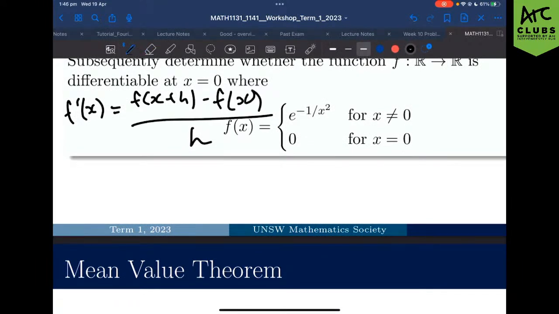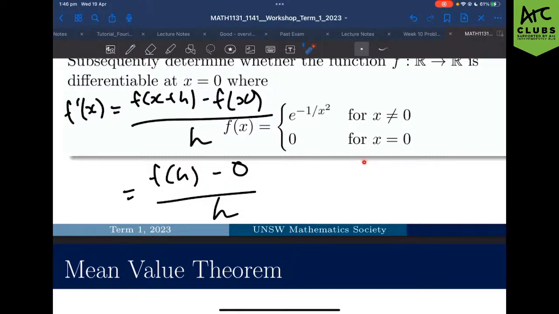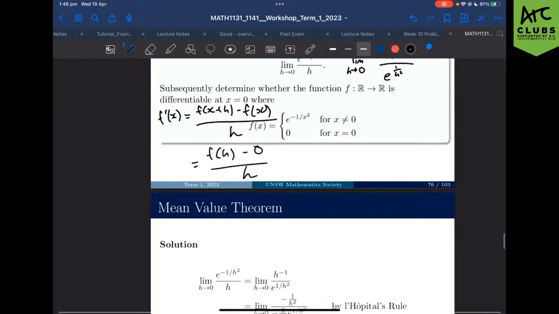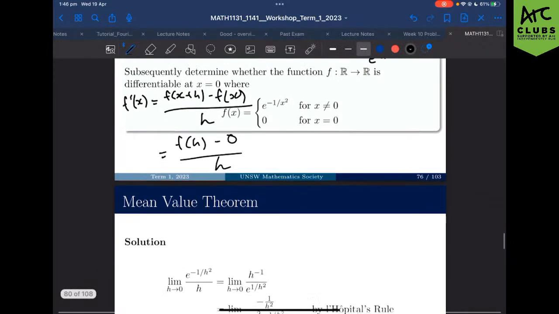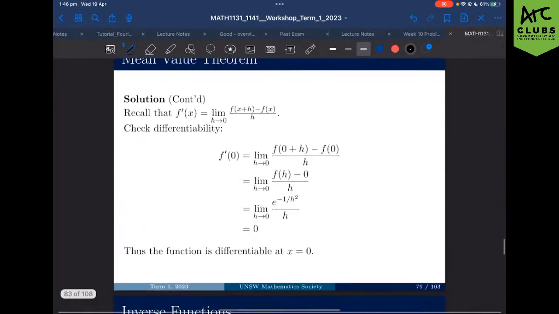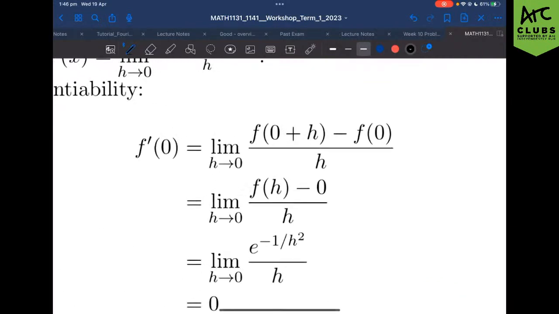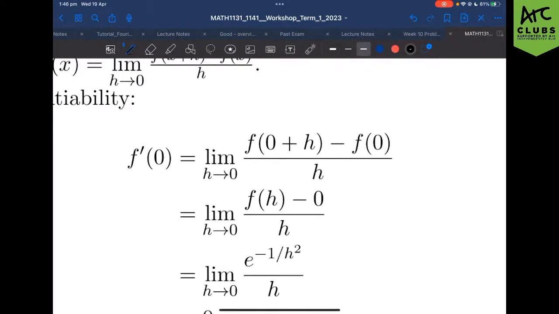Okay. Checking it for x equals 0, just cancelling out my x's, I'm left with this. Naturally, I know that f(0) is going to be 0 just by looking at my function here. And then we're working with f(h) on h, right? Now I'm just going to scroll down to our working out. So f(h) on h, we know from the formula that that's going to be minus 1 on h squared, all on h, and we're taking the limit as h goes to 0.